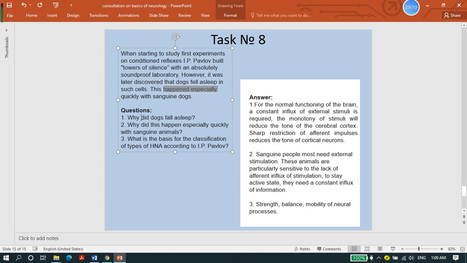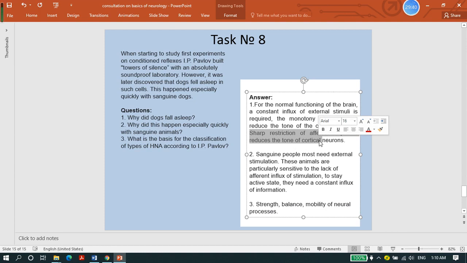Question: why did the dogs fall asleep? The reason is that for normal functioning of the brain, a constant influx of external stimuli is needed. The monotony of stimuli will reduce the tone of the cerebral cortex. Sharp restriction of afferent impulses reduces the tone of cortical neurons. That's why the dogs fell asleep.